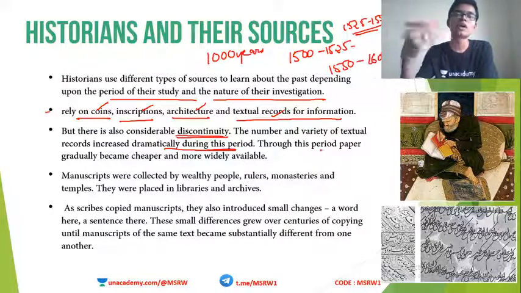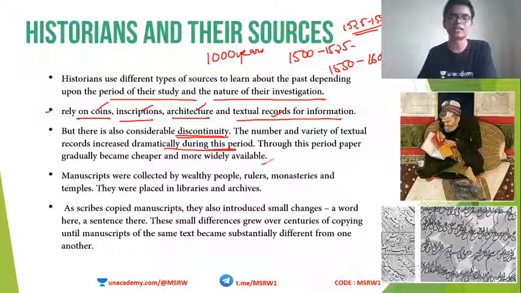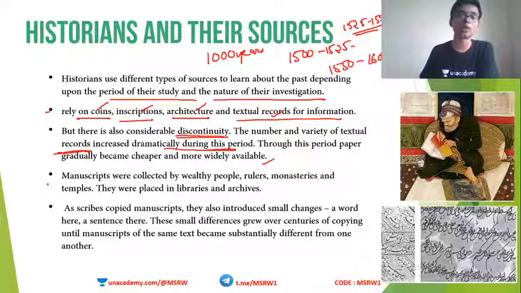If you get more and more paper, there is more availability of resources, which means you can record all these things on paper. So availability of such materials also enhanced record keeping, and therefore we are able to get more and more records from the medieval period compared to the ancient period.